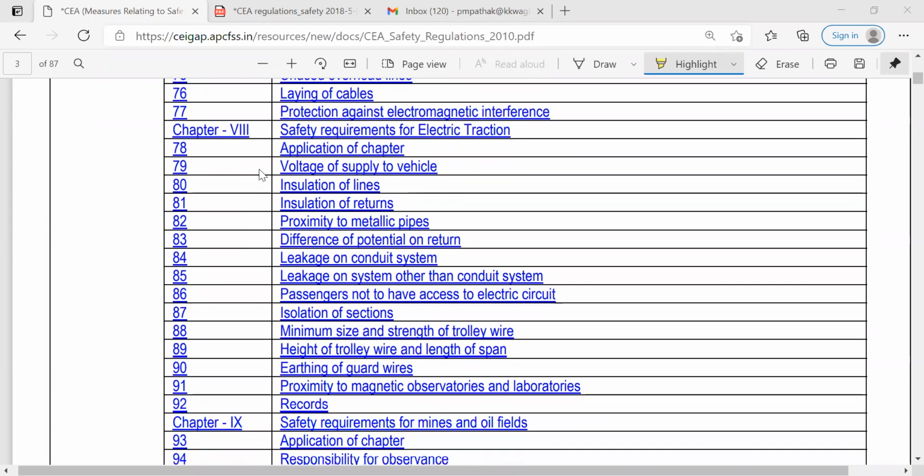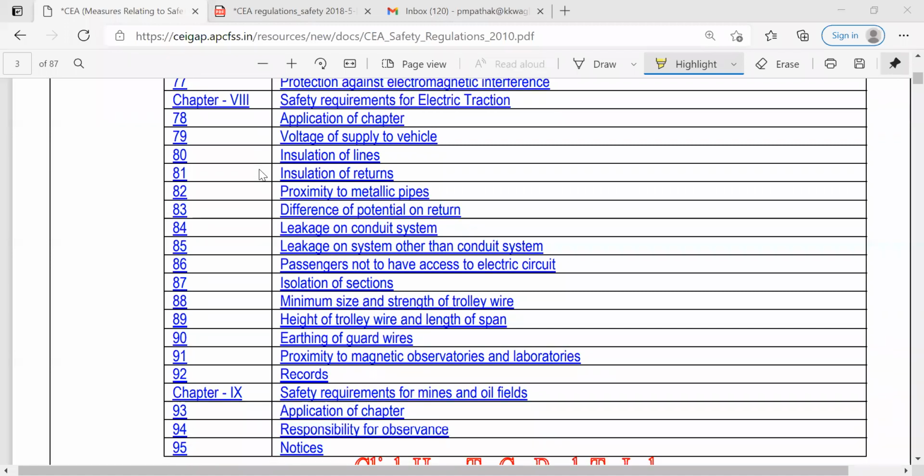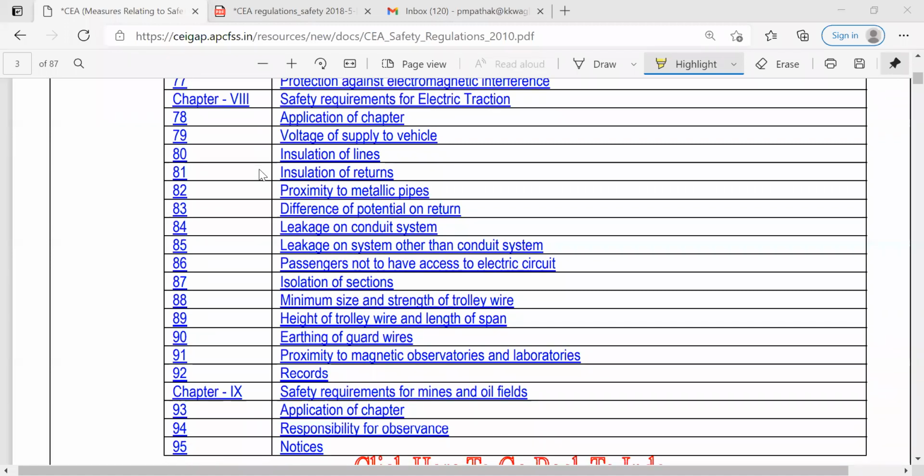Then 77 is related to protection against electromagnetic interference. That is another point which may cause an accident, but it is a rare case. But when the voltage or the kV supply is more, then the risk related to this electromagnetic interference is also more. Then chapter 8 is related to the safety requirements for electric traction specifically.